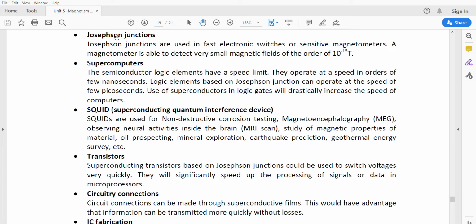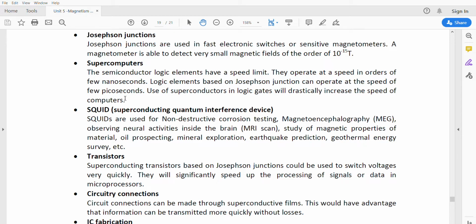Those are constructed using the principles of Josephson junctions, which can detect the variation in the magnetic flux up to the order of 10 power minus 15 Tesla. Small magnetic field variations can also be easily detected using that type of devices. And next, supercomputers.